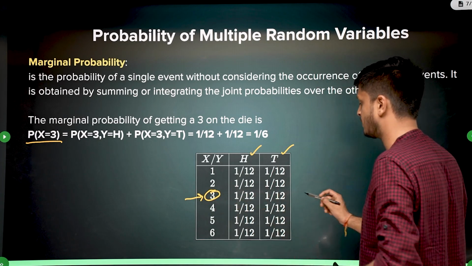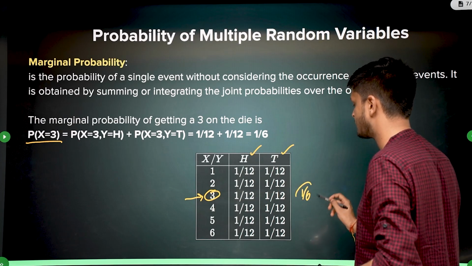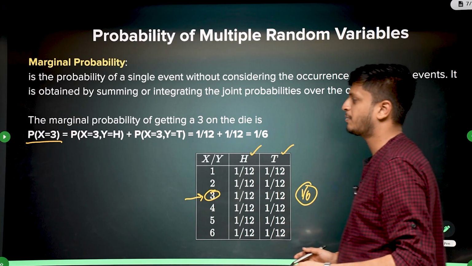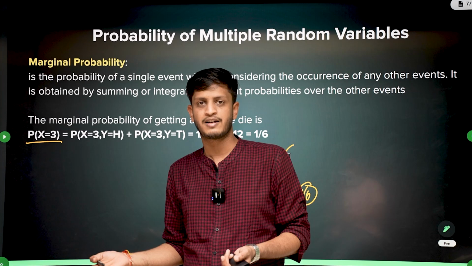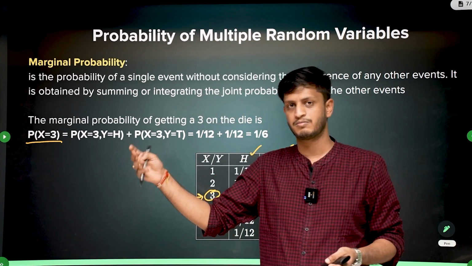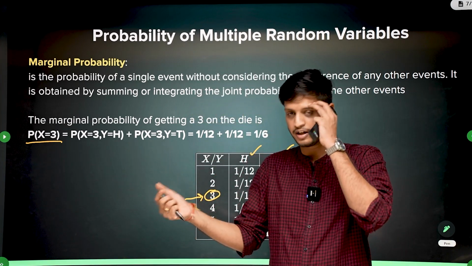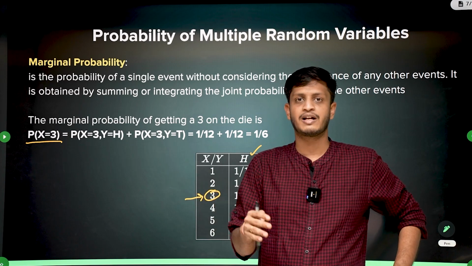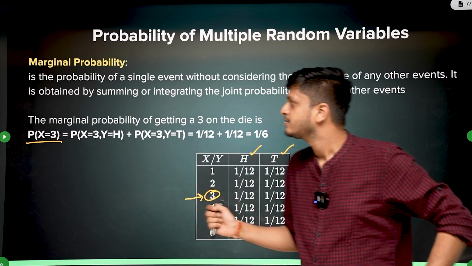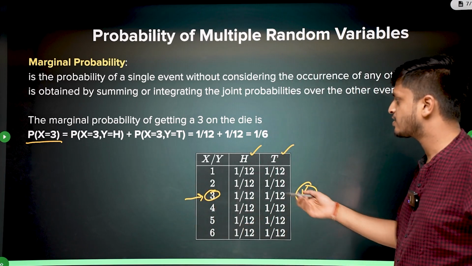1 by 12 plus 1 by 12 will be 1 by 6. And we already knew the probability of x being 3 will be 1 by 6, right? Because it doesn't matter what we get on the coin. Probability of getting a 3 on the die is 1 by 6. So that's how you calculate marginal probability.